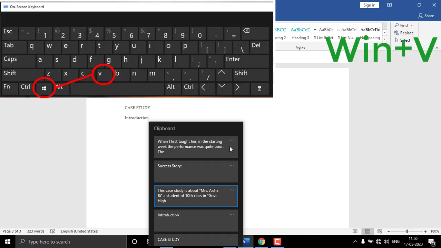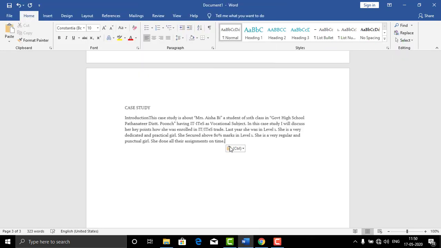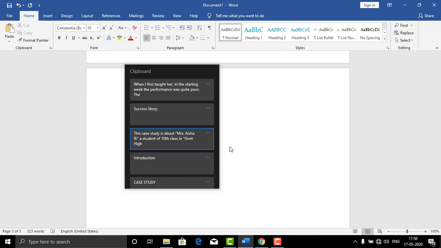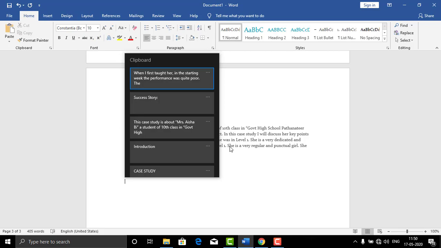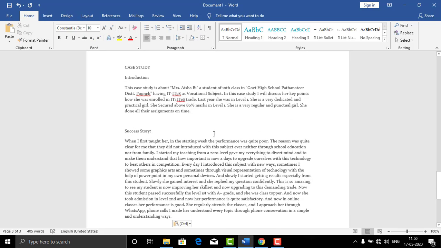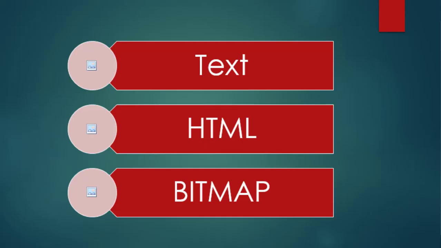Is not that great? No more flipping back and forth between applications to copy and paste each bit separately. And no more accidentally losing some copied text, because if you forget to paste and copy something new over it, you can copy text, HTML and bitmap up to 5 MB per item.